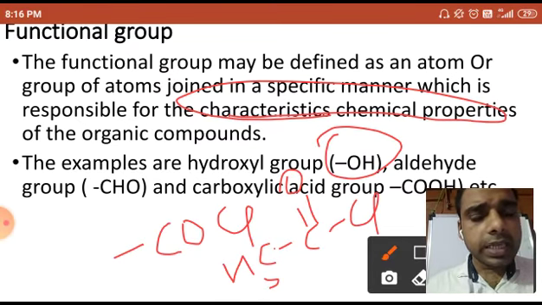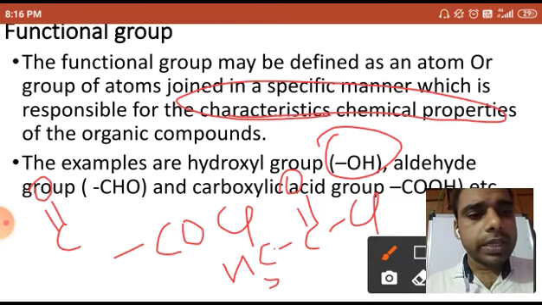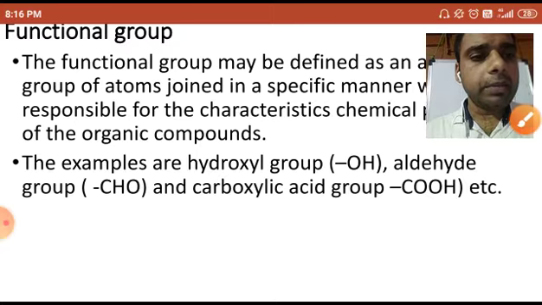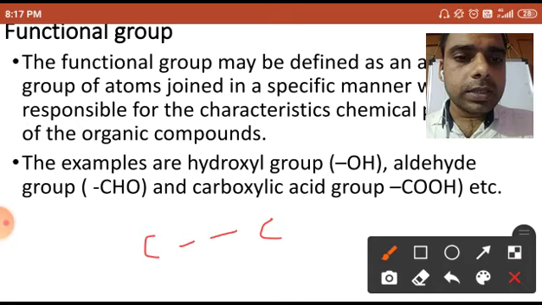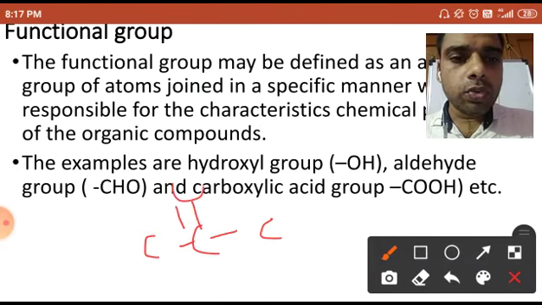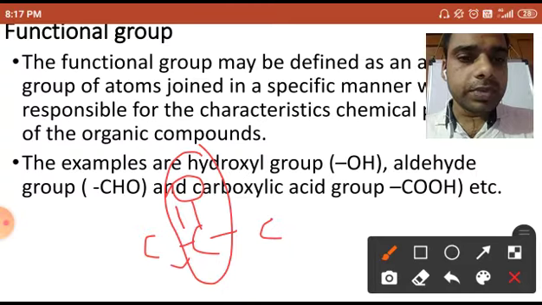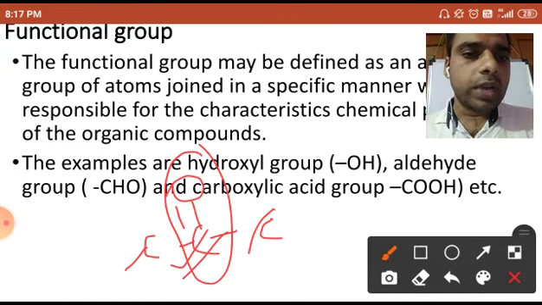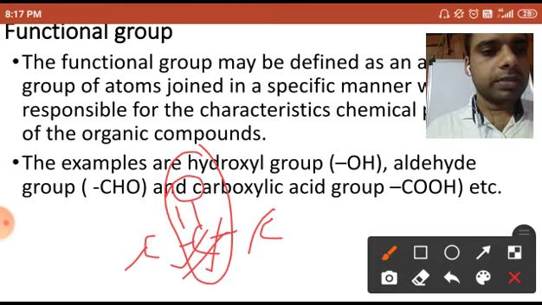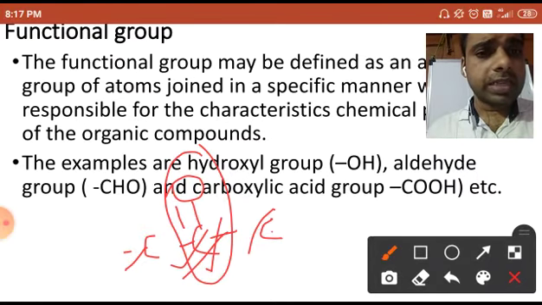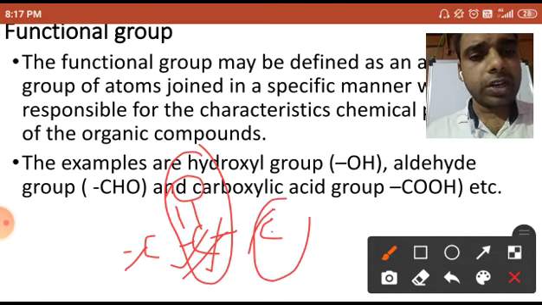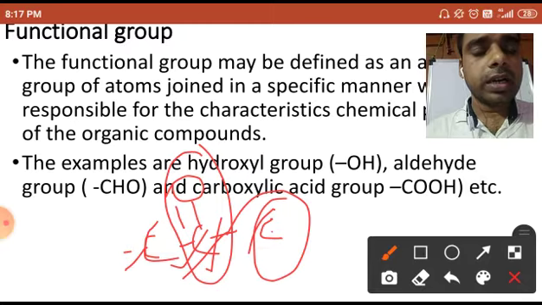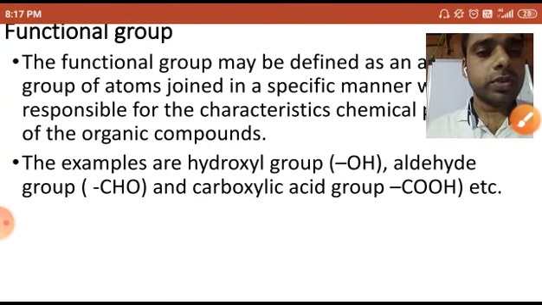We will take another example, C double bond O, which will come in between the organic compound, like the ketone group, which comes between two carbons. So in some organic compounds the functional group joins at the end, and in some it joins in between.